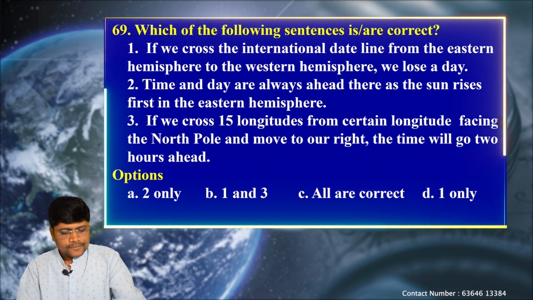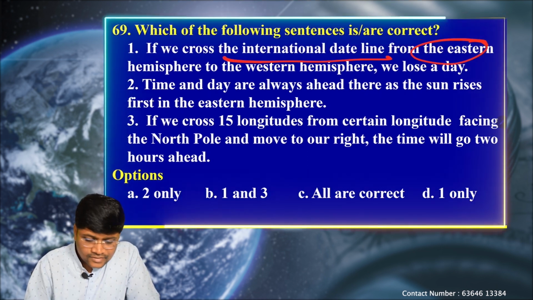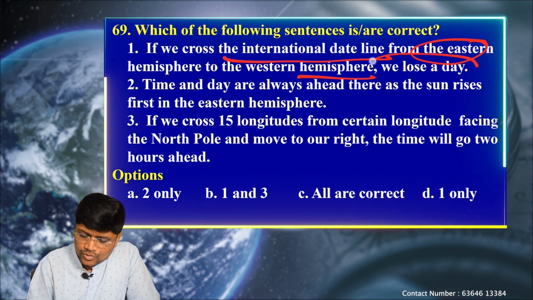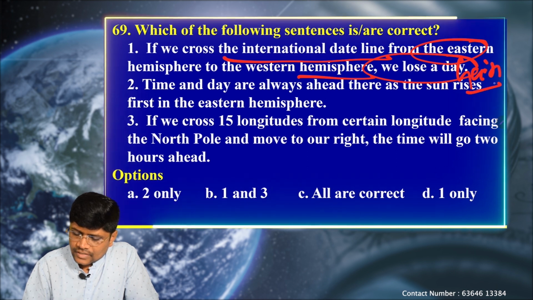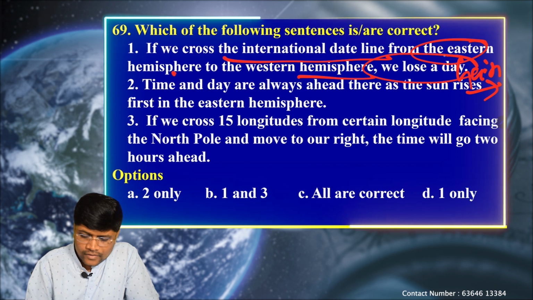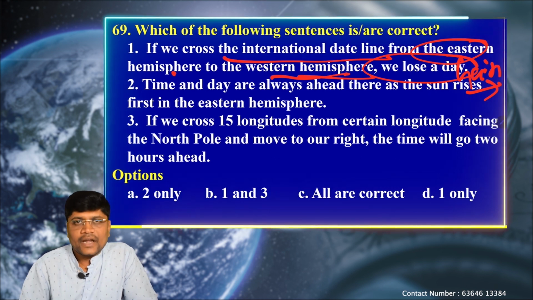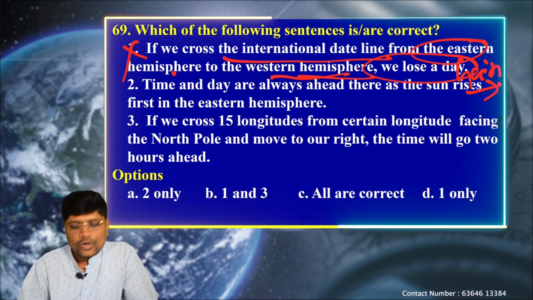Let's see the explanation. If you cross the international date line from the eastern hemisphere to the western hemisphere, we lose a day. No, we don't lose a day, we gain a day. After crossing the international date line, if we move from east to the western hemisphere, we will gain a day because we will get one more day back. So that's why this statement becomes wrong.